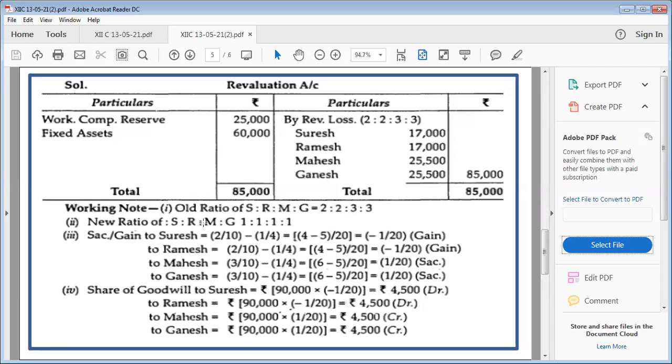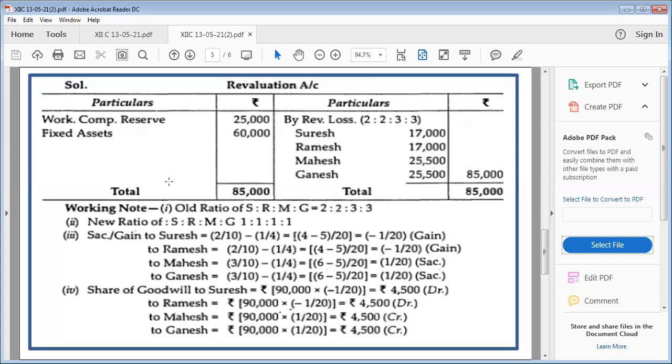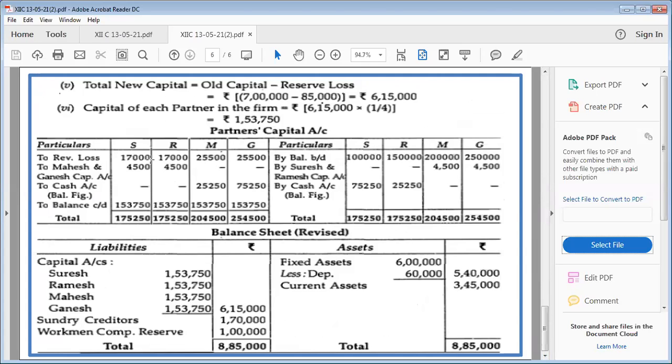Our entry will become Suresh account debited, Ramesh account debited to Mahesh and to Ganesh. Because we are debiting Suresh and Ramesh, so these will be credited in partners capital account. You can see, and this is their respective share. And on the opposite side, we'll write down to Mahesh and Ganesh, and the amount will go in Suresh and Ramesh. Now, when we have wound up this revaluation, we got a loss which is appearing on the credit side of it. It means it will go on the debit side of partners capital. Here it is, the loss.